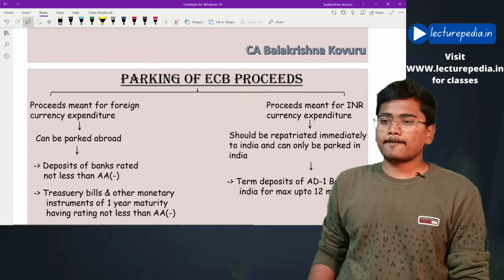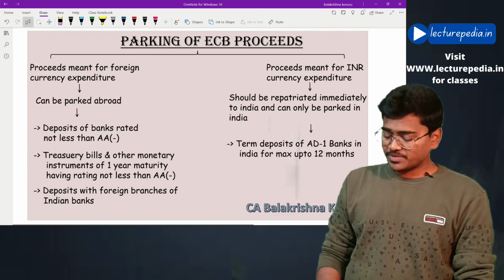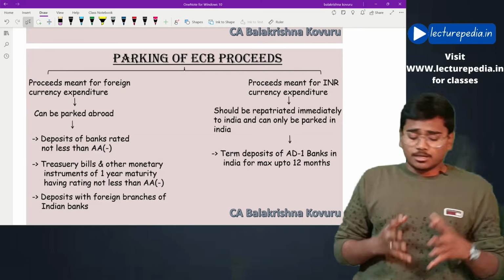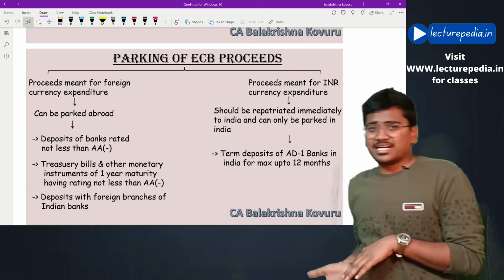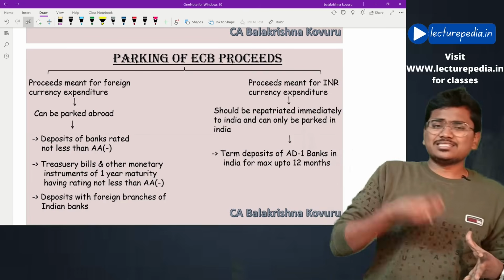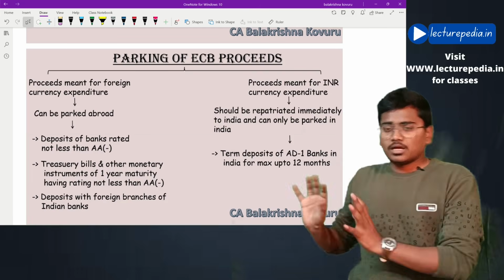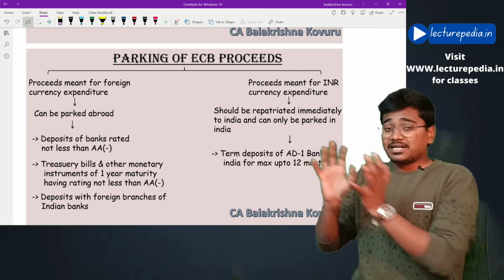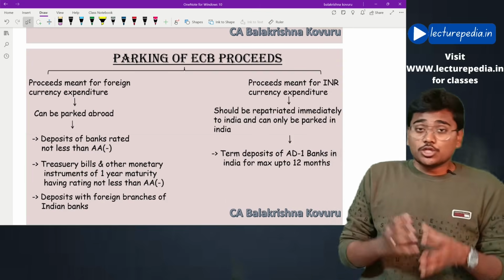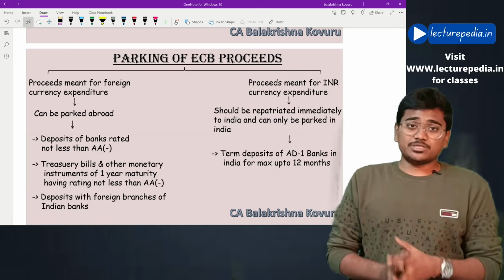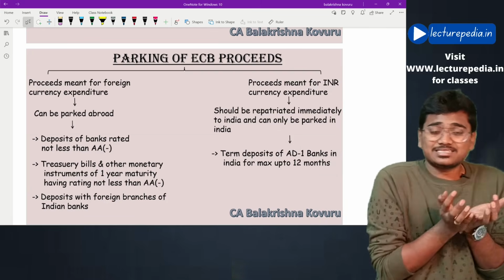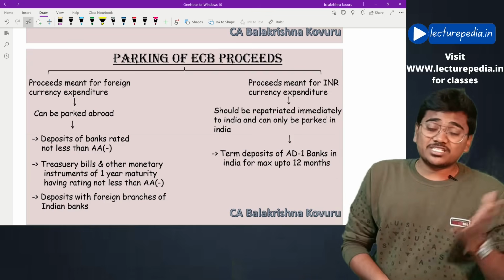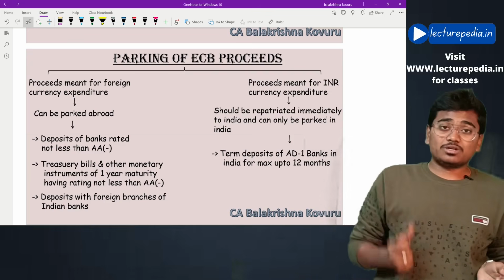And yes, parking of ECB. Generally, once you raise the ECB, you get the entire amount, but you will not spend this entire amount at the same time. You will be utilizing some amount at different times. So till the time the entire amount is utilized, you have to park this ECB. You have to deposit it in some investments. Now, what are the types of investments in which the ECB amount raised can be invested?